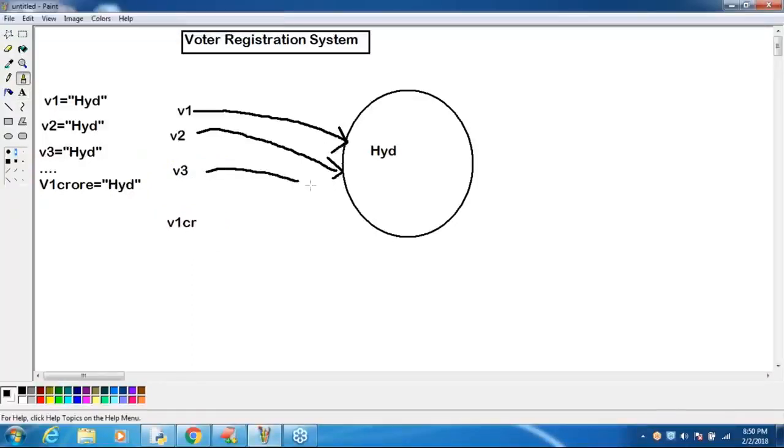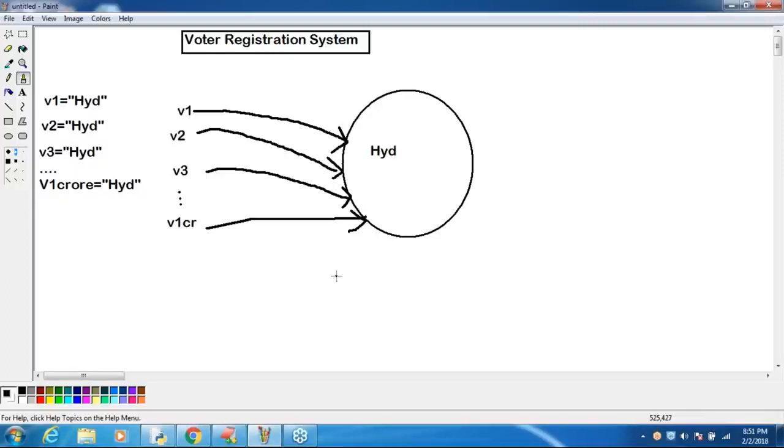Sir, all these people point into the same object. Now think a bit very carefully, sir. How many voters are there? 1 crore voters are in the same city. City name is always the same or not? Yes, 1 crore voters of Hyderabad. The city name is always Hyderabad only, right? Now my question is, how many Hyderabad objects got created? Only one.